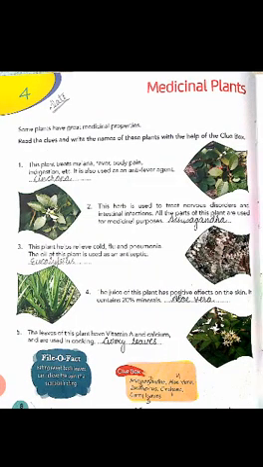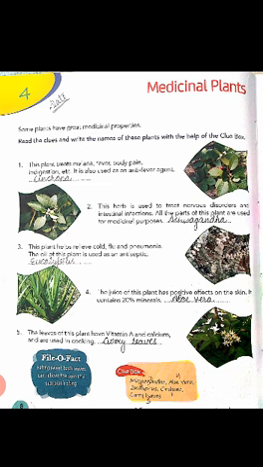Now come to exercise number 4, the medicinal plants. Here, the pictures of some plants are given that have medicinal properties. So, first we discuss all the information regarding these pictures and then we conclude the correct answer from the clue box.